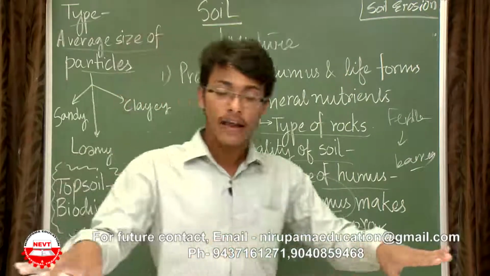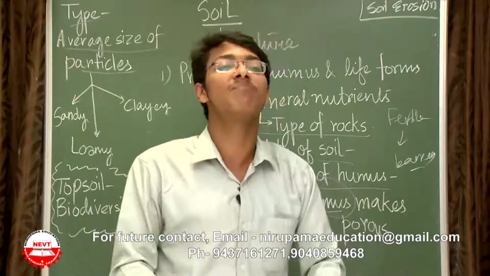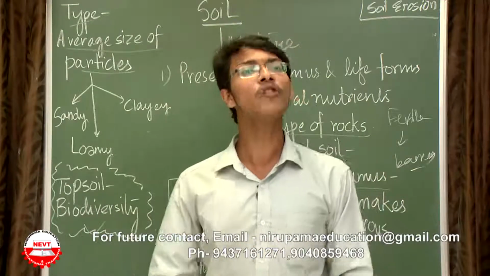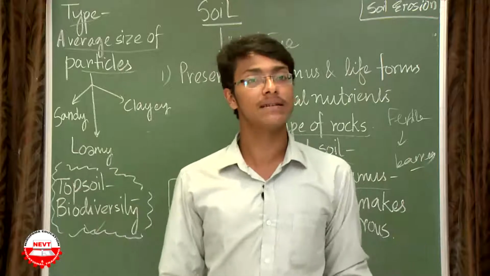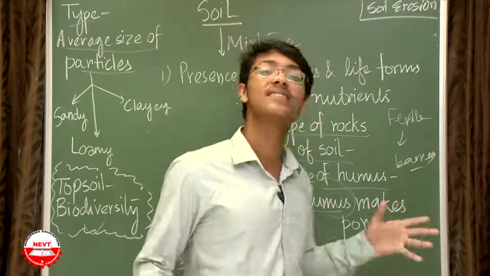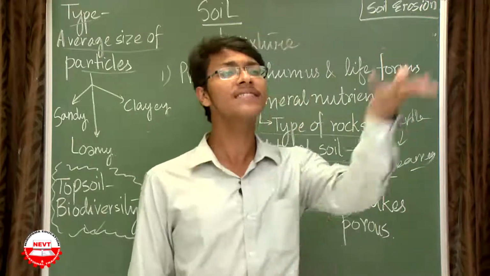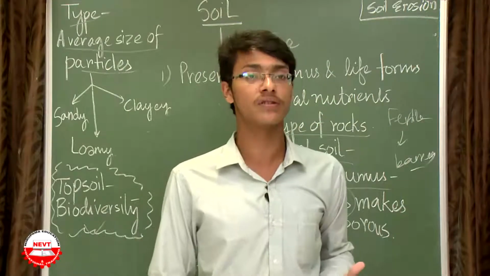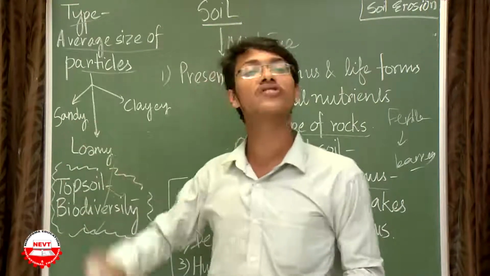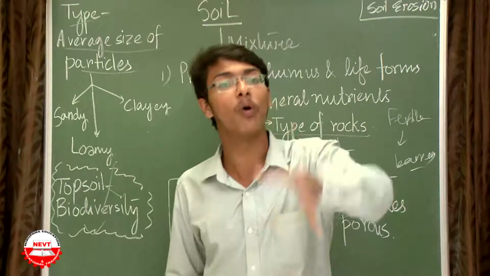The topsoil, where the humus presence is maximum, decides the biodiversity, because the more the humus, the more the biodiversity. The lesser the humus, the lesser the biodiversity. Why? Because humus makes the soil porous and allows various types of flora and fauna to flourish. And the effect of soil pollution is also maximum on this topsoil because it is exposed.